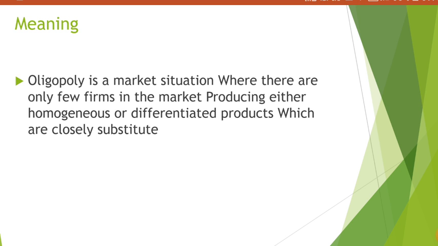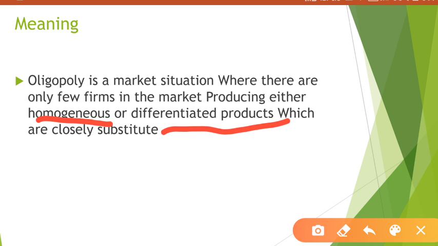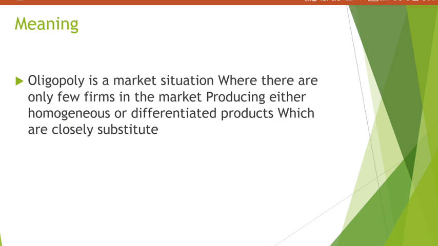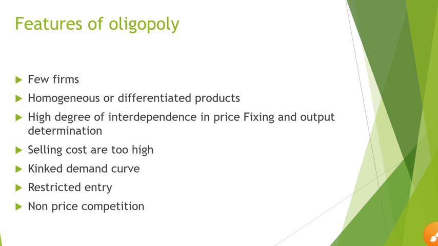Their product can be the same also, their product can be differentiated also. So there is a type of oligopoly which sells different products, and there is a type of oligopoly which sells the same product. So this is oligopoly.